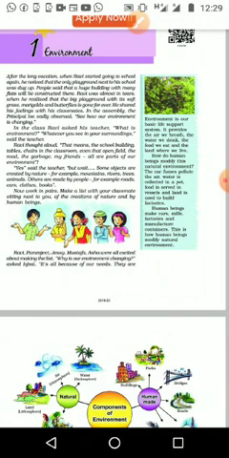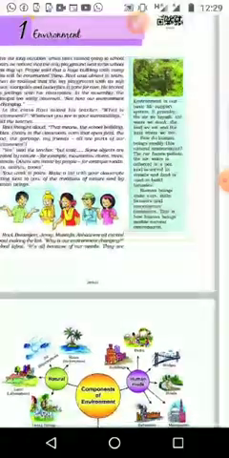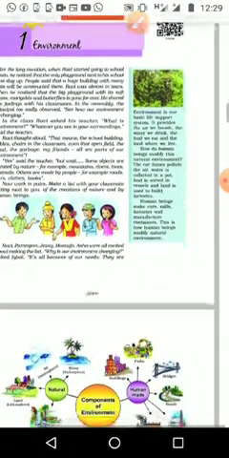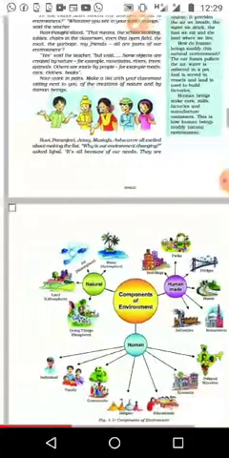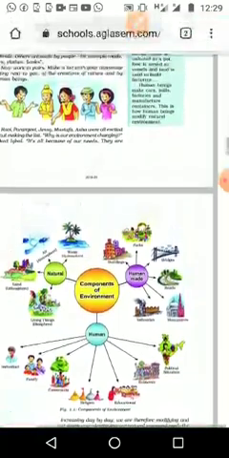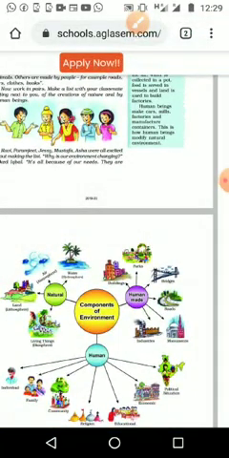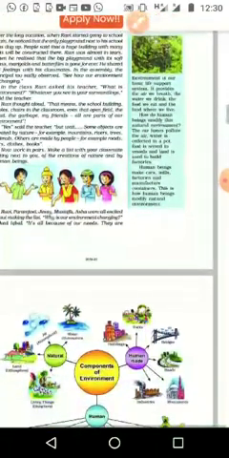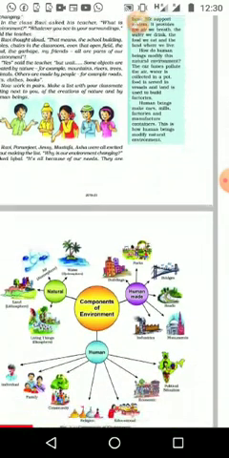We want to think about what the environment is. It is the basic life support system. In that we can see water, air, land, everything we need for our basic life is included in the environment. Nowadays we have factories, motor vehicles, and many other things we have made to make our life more qualitative and comfortable, and everything is affecting our environment. From that we can understand that we are trying to modify our environment according to our need.